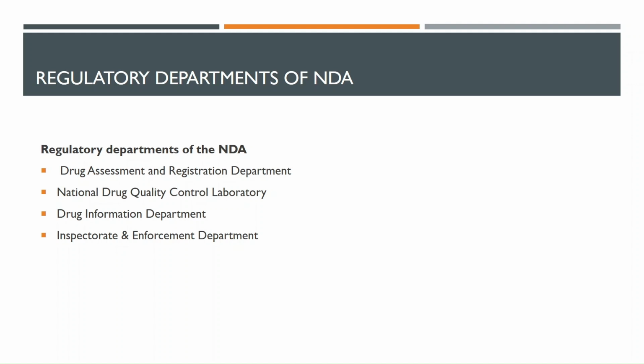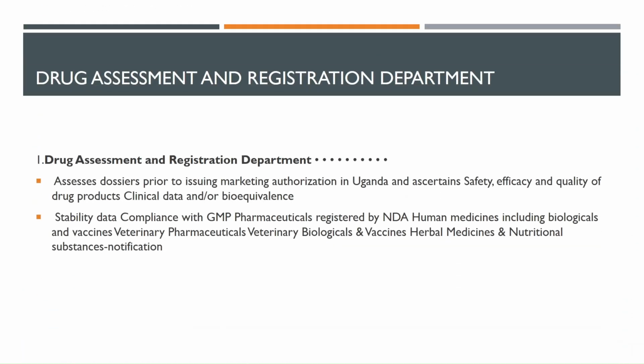Those small sections are the Drug Assessment and Registration Department, the National Drug Quality Control Laboratory, the Drug Information Department, and the Inspectorate and Enforcement Department. Those that are always inspecting are under the Inspectorate and Enforcement Department. That's why they always come to the different drug outlets. So we are going to look at each department at a time and see what their role is and what they do.